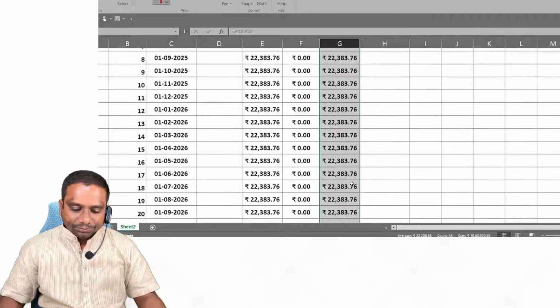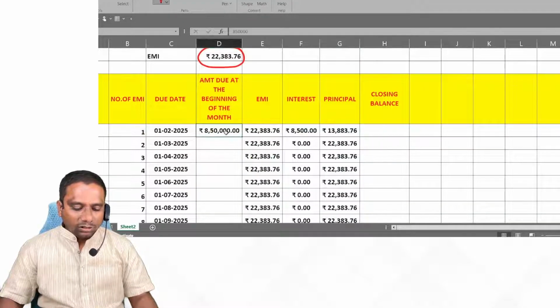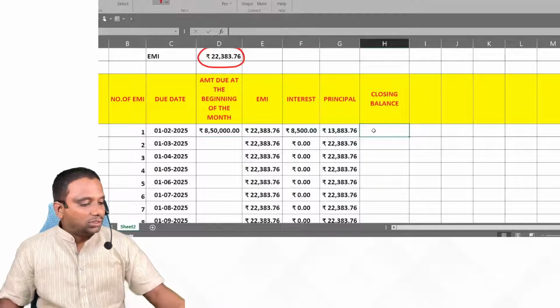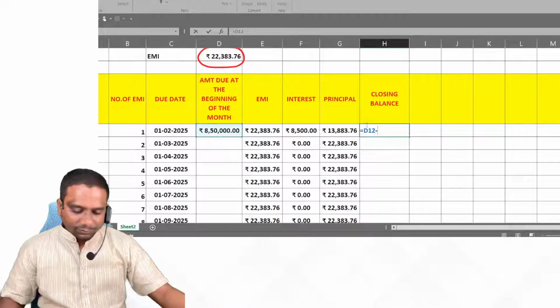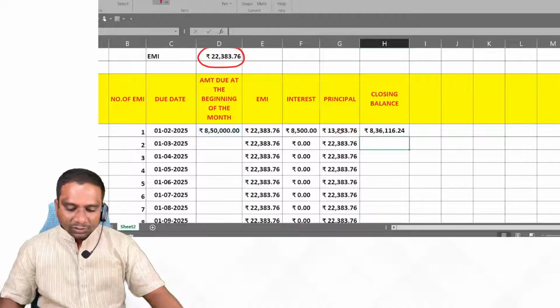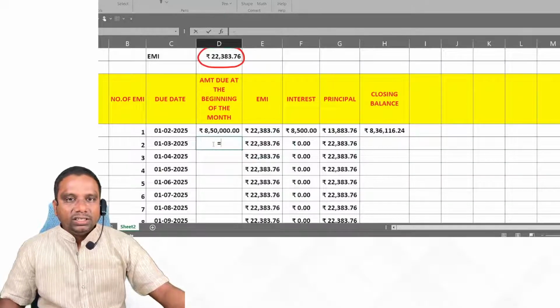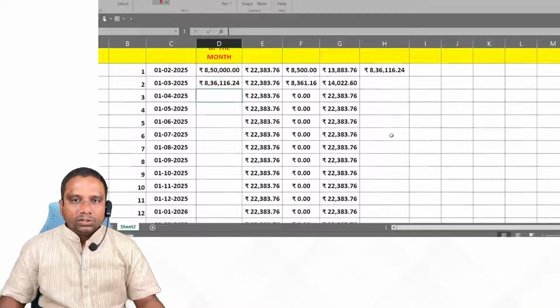Next one. So what is the closing balance, sir? Closing balance is nothing but amount due at the beginning of the month minus principal amount, not EMI amount, principal amount. So closing balance is equal to opening amount minus principal amount repaid. This is the due amount, 8,36,116.24, and this becomes the opening balance for the next month. So here we take this column. Clear everybody? Right. Next one.